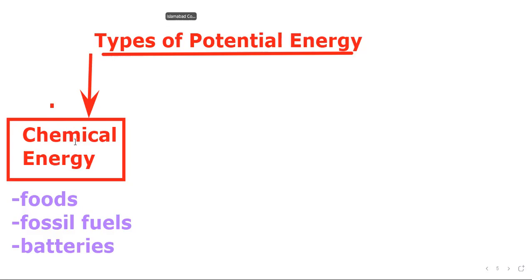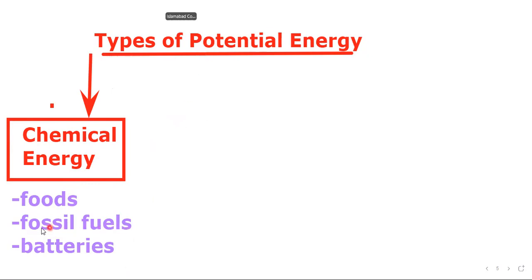This chemical energy is commonly available in foods, like the plants are getting energy from the sun through the photosynthesis process to prepare their food, and in foods we have stored energy. That stored energy is called chemical energy, and chemical energy is a type of potential energy.